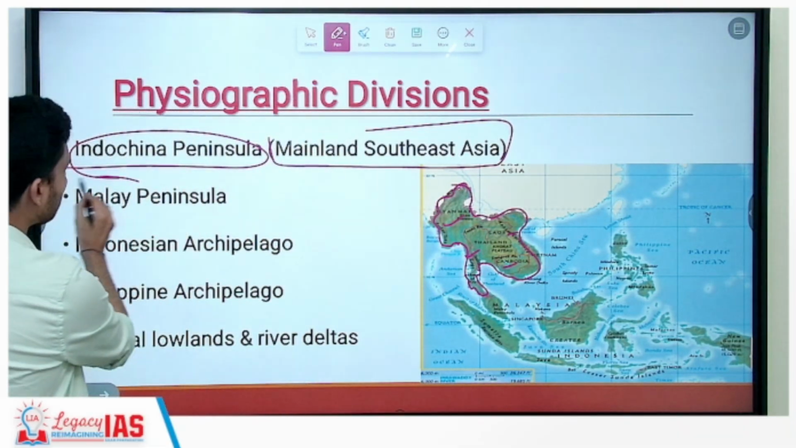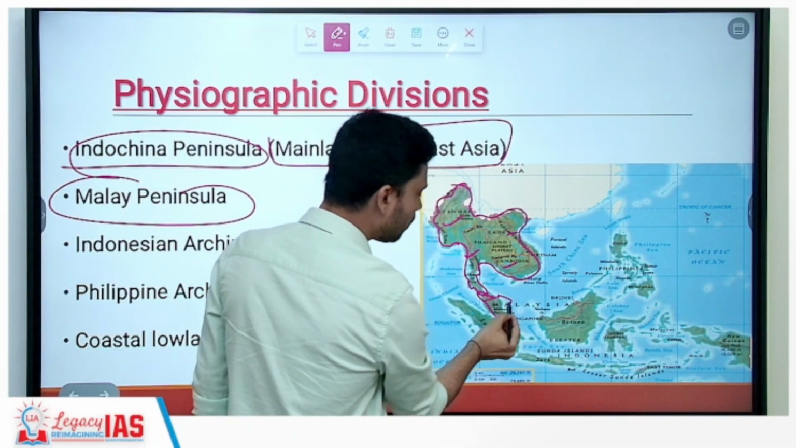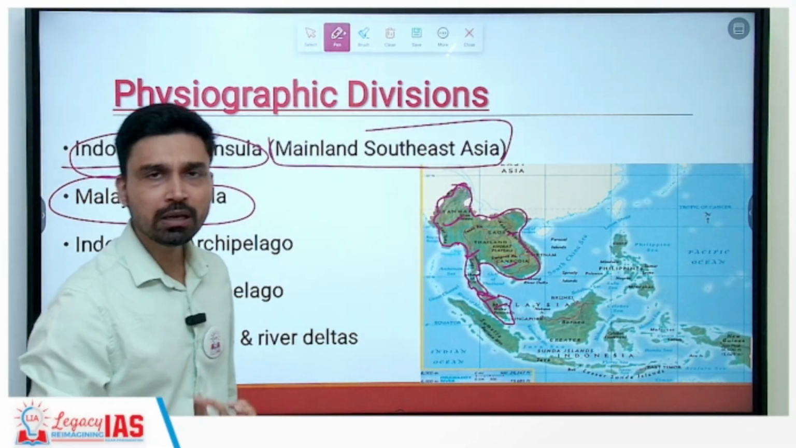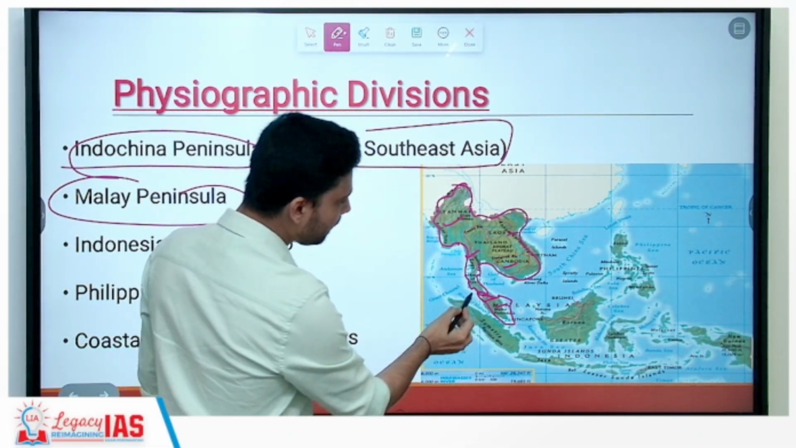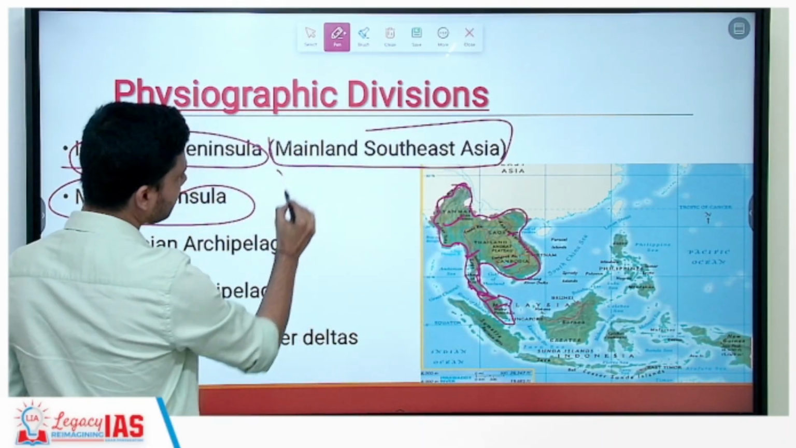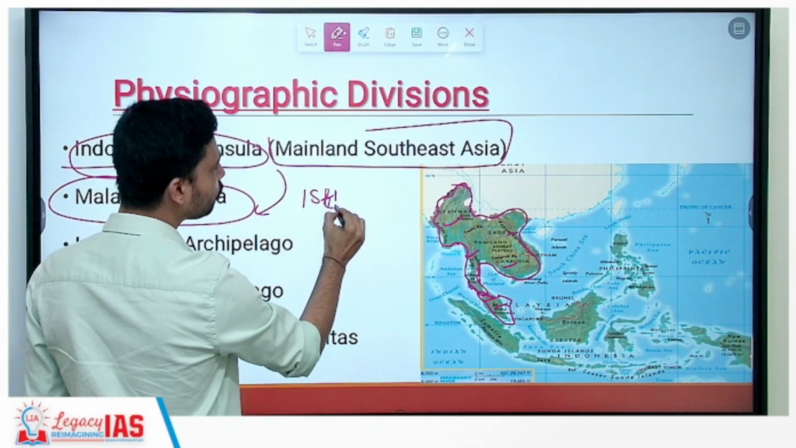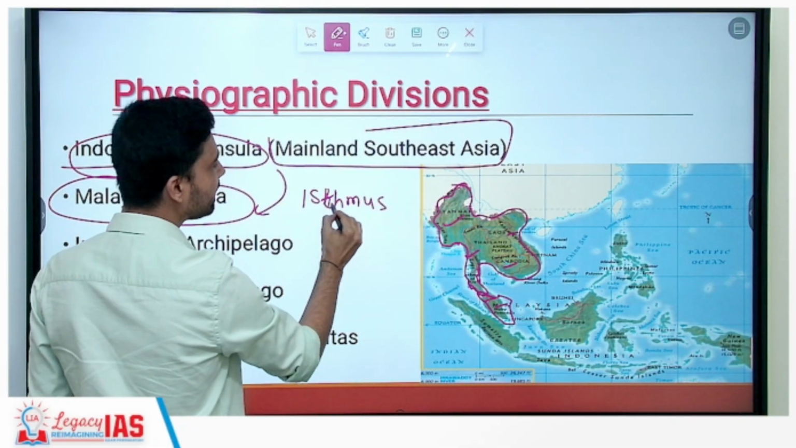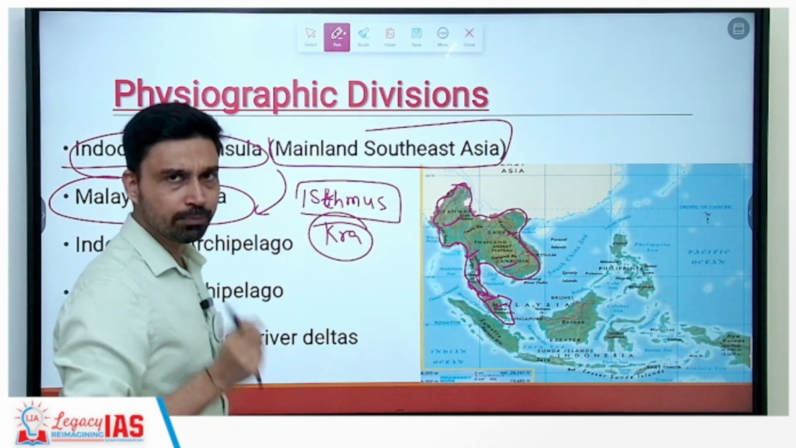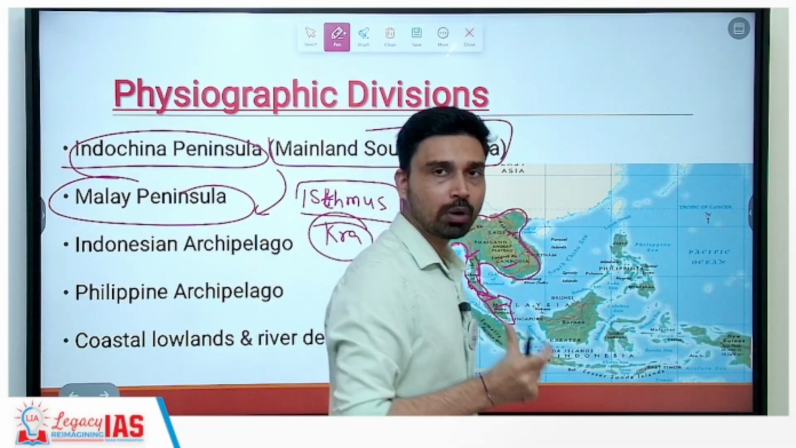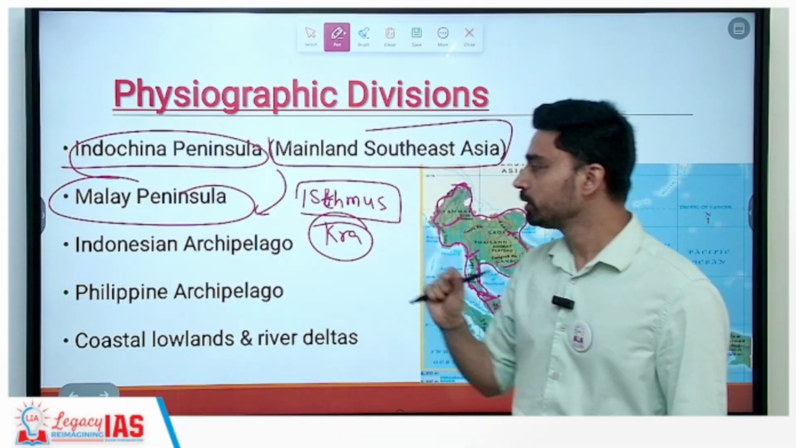To the south of the Indo-China Peninsula, this region is what we call the Malay Peninsula. The Malay Peninsula largely has two countries, Malaysia and Singapore. The Malay Peninsula and the Indo-China Peninsula are connected by a narrow landmass. Geographically this is referred to as an isthmus, I-S-T-H-M-U-S, and this one is called the Isthmus of Kra. A very important fact to keep in mind: it connects the Indo-China Peninsula to the north and the Malay Peninsula to the south.